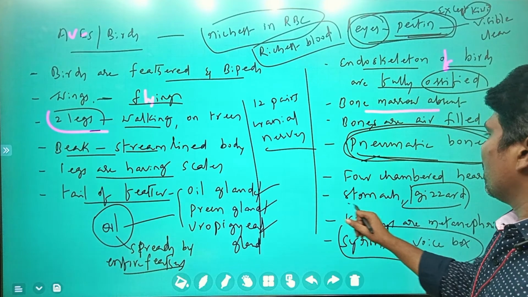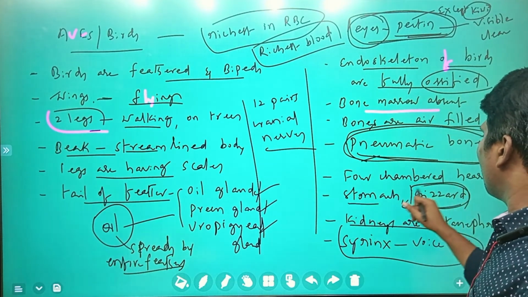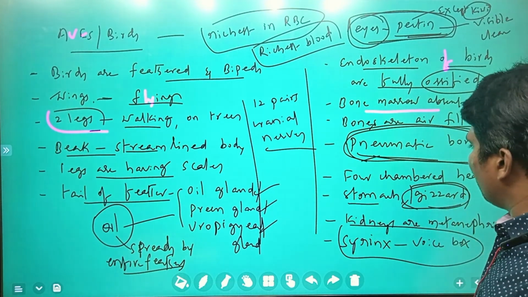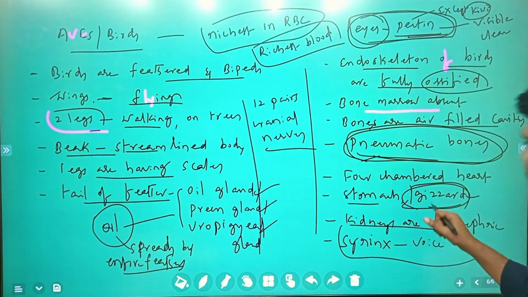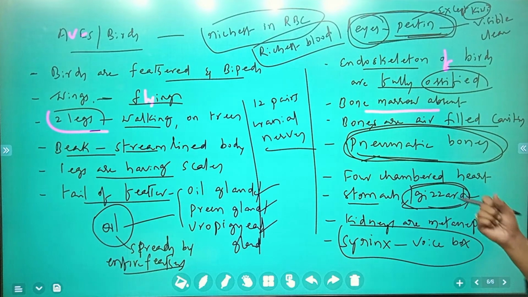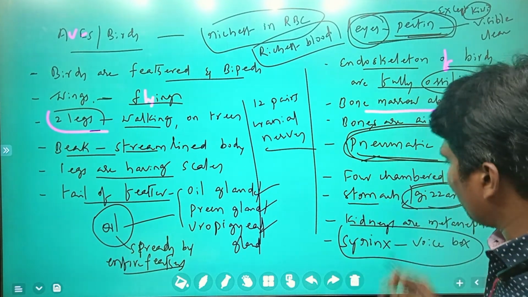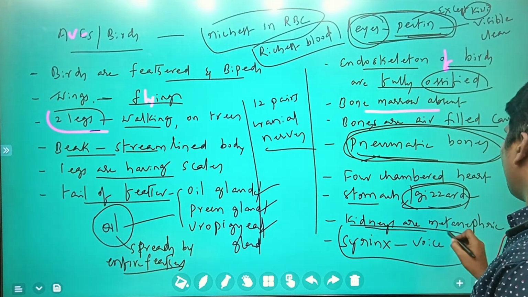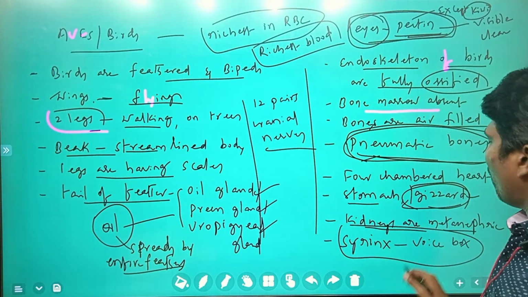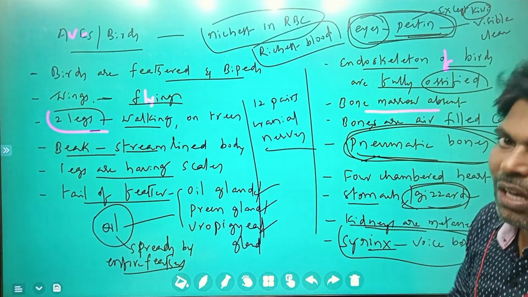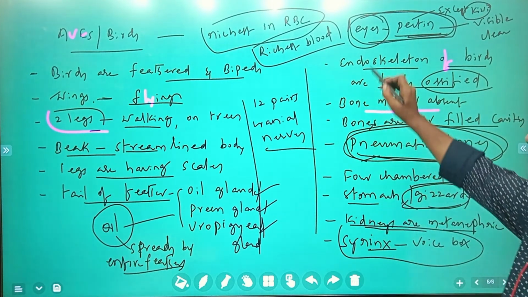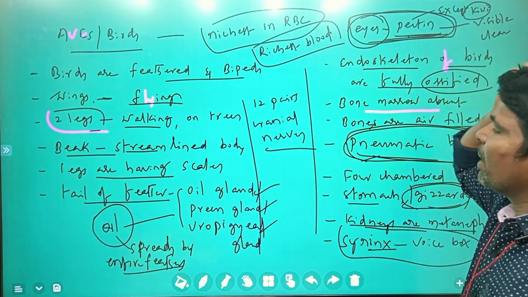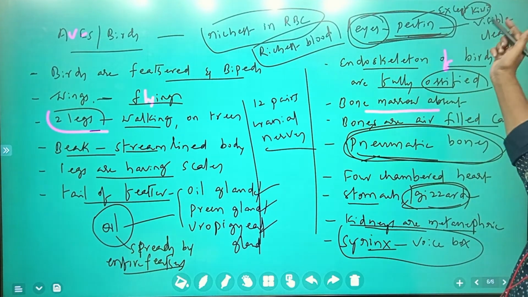Stomach and gizzard: a specific structure in the alimentary canal for the digestion of food material. The gizzard converts complex large parts into simple small parts. Kidneys are metanephric in nature. The voice box, which makes noise through the throat, is the syrinx.